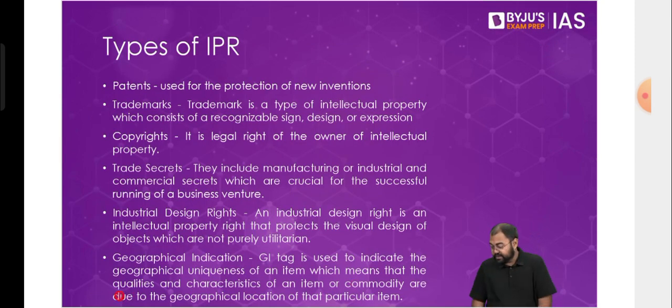Now, when it comes to IPRs, we see that there are multiple different types of IPRs that we have. There are 6 basic types of IPRs: patents, trademarks, copyrights, trade secrets, industrial design rights, and geographical indication. So we'll discuss all these types of IPRs one by one, trying to understand what these IPRs are and how they function. So first one here is a patent.